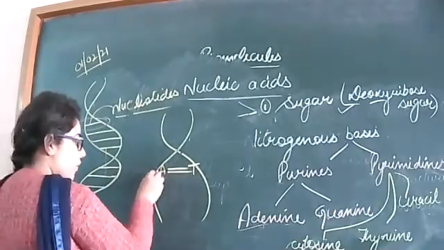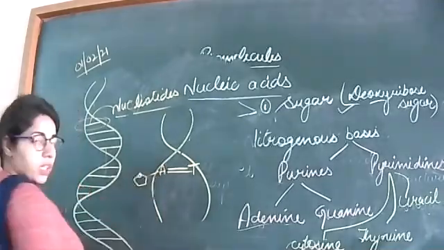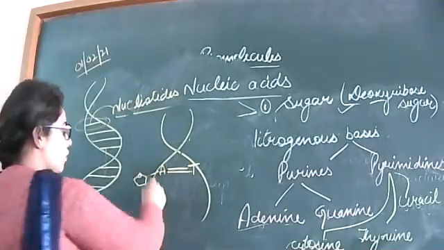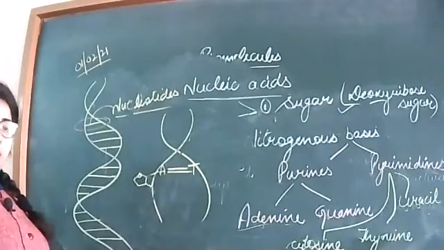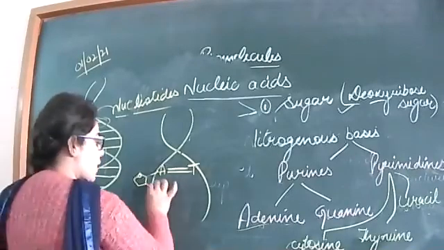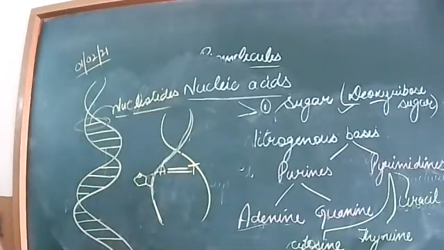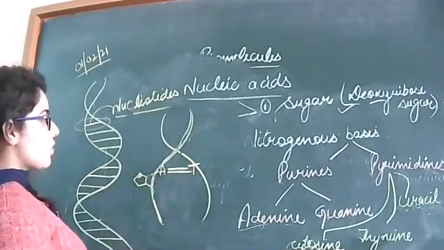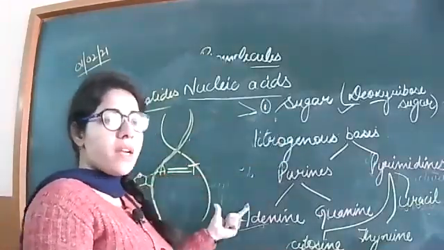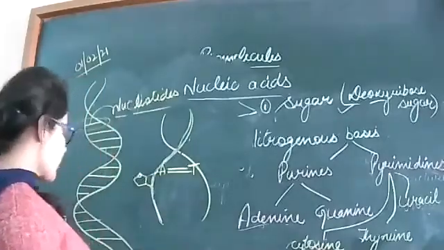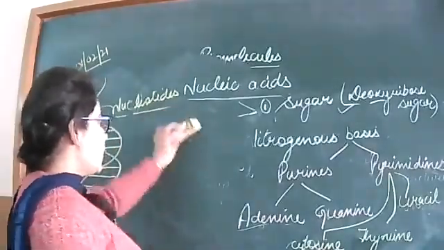Adenine and thymine form a bond with ribose or deoxyribose sugar, and this sugar will form a bond with the phosphate group. The phosphate group forms the backbone of the DNA. So the three components, sugar, nitrogenous base and phosphate group, form bonds with each other to form the double helical structure of the DNA.